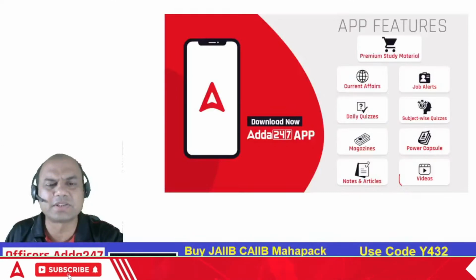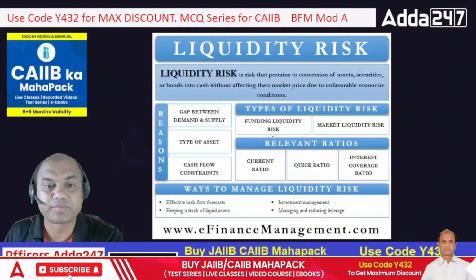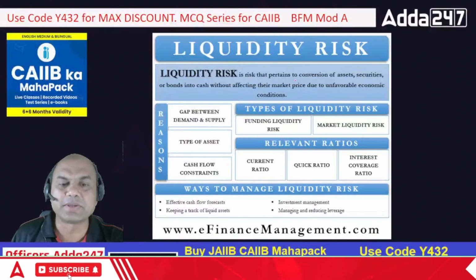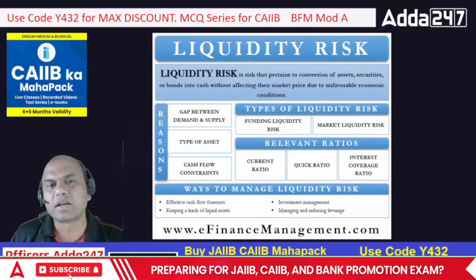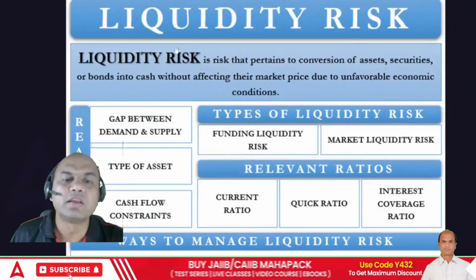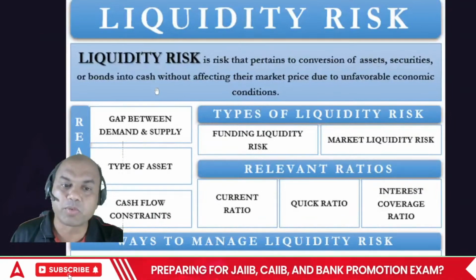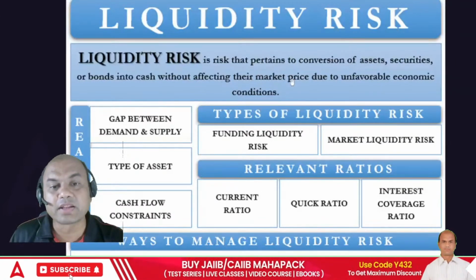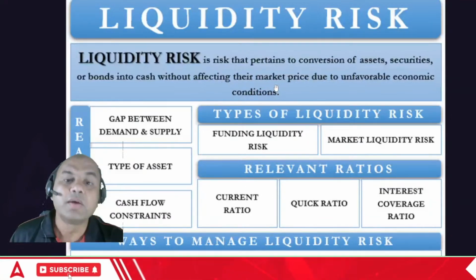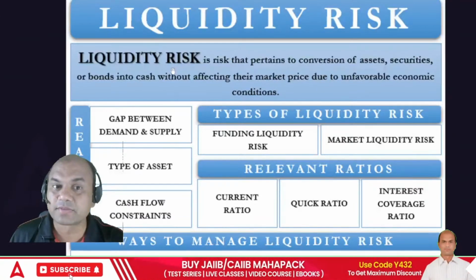See, our exam is just now, what, 2 months from now, isn't it? CAIIB. Not even 2 months now. So see this slide. In this slide, basically you will see everything about liquidity risk. I'll expand this. Okay. See this. Liquidity risk is the risk that pertains to conversion of assets, securities or bonds into cash without affecting their market price due to unfavorable economic conditions. Means if I am able to sell my bonds without affecting the market price.